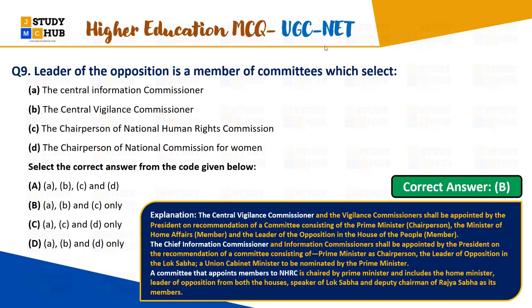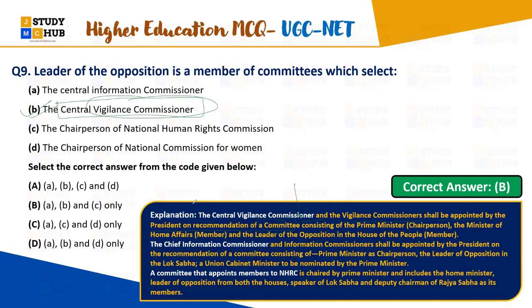See, if you look over it, you would understand that the Central Vigilance Commissioner is selected by a committee of which the Leader of the Opposition is a member. See here in the explanation, you will understand what the Central Vigilance Commissioner is. The Central Vigilance Commissioner and the Vigilance Commissioners shall be appointed by the President on the recommendation of a committee, right?